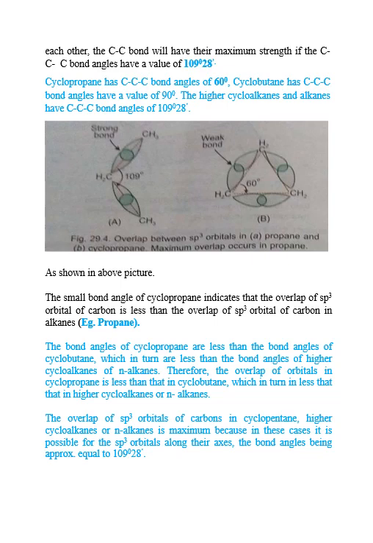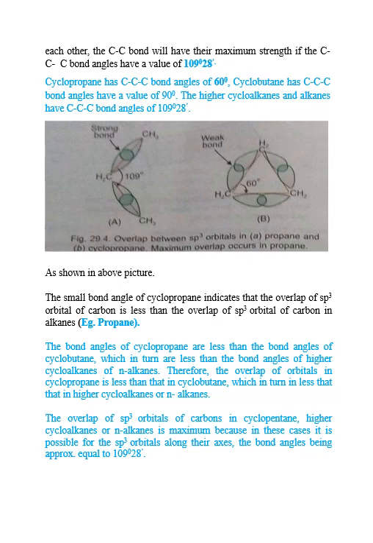Cyclopropane has a carbon-carbon-carbon bond angle of 60 degrees. Cyclobutane has a carbon-carbon-carbon bond angle of 90 degrees. The higher cycloalkanes and alkanes have a carbon-carbon-carbon bond angle of 109 degrees.